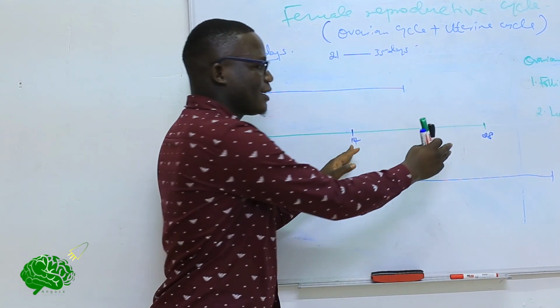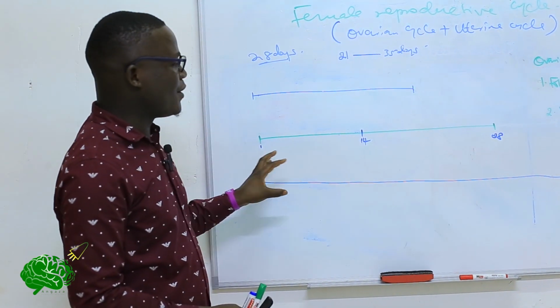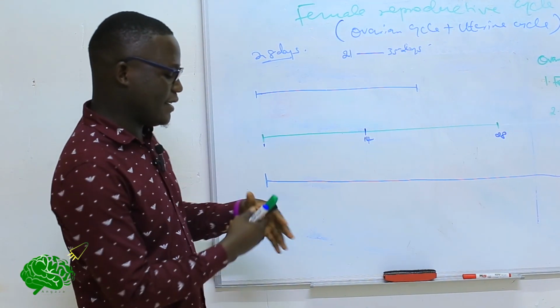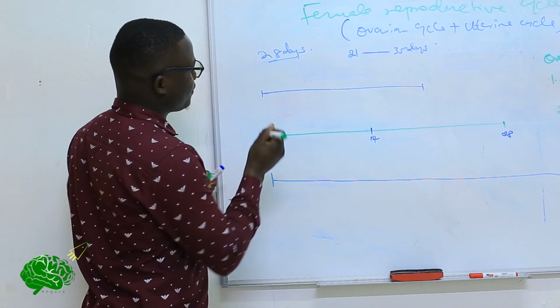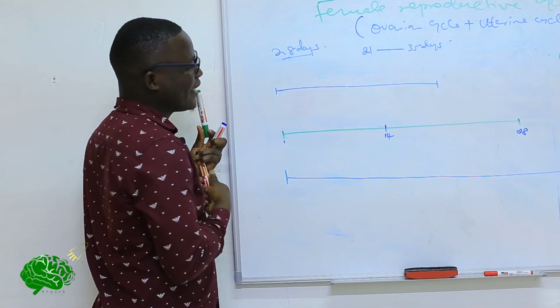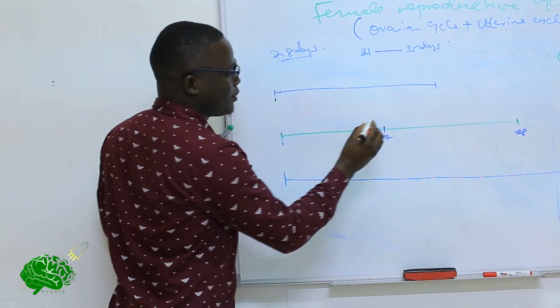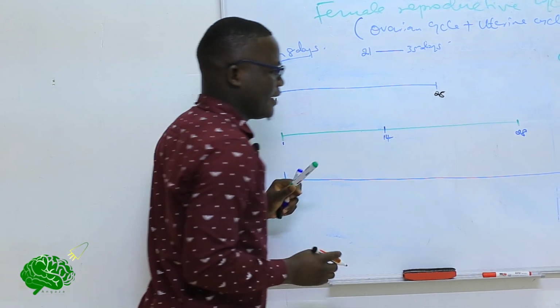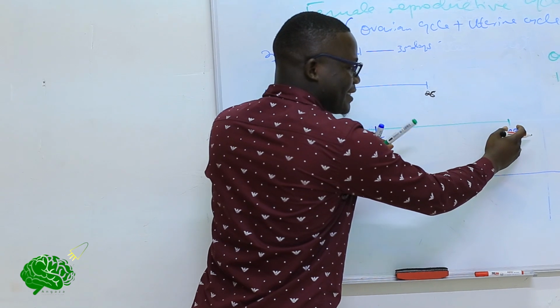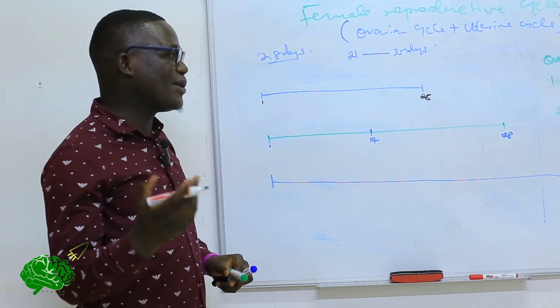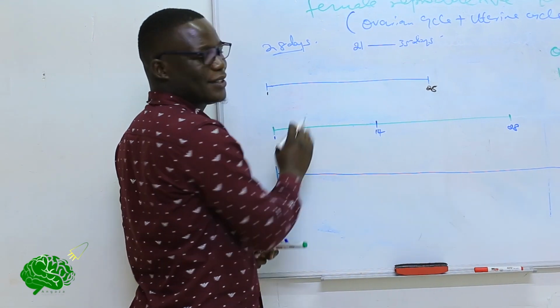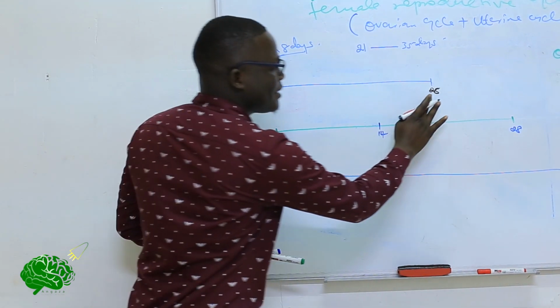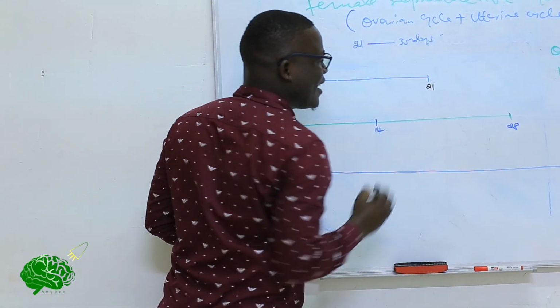So if we bring the same concept to an individual who takes about 1 to 28 days, keeping the fact that the last phase of the cycle is fairly constant, it means that this individual will actually ovulate. This is not 28, sorry, 21 days.